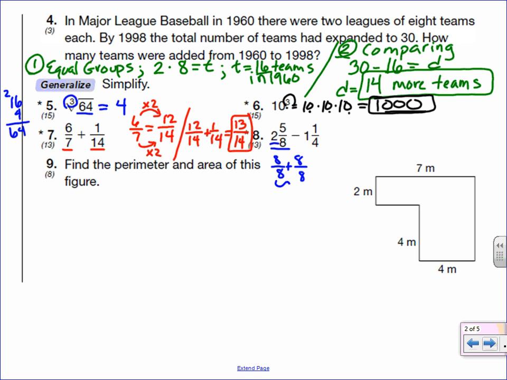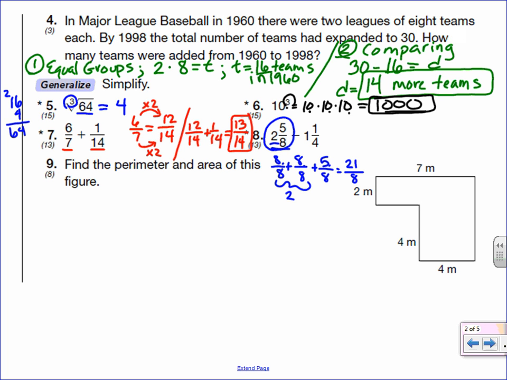So this is the 2. And then I also have 5 eighths from that on top of it. So how many total eighths I have is 8 plus 8 plus 5. 8 plus 8 is 16 plus 5 is 21. So I have 21 eighths. I can rewrite 2 and 5 eighths as 21 eighths.